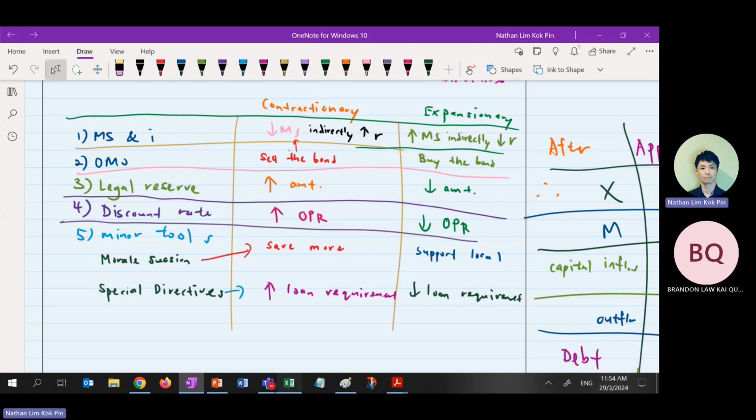You must remember, if we want to test you on the 4 tools only, we will write "except for money supply and interest rate." So you are forced to write the 4, except for money supply and interest rate. Make sense? But some questions may be "except for OMO." Some questions may be "except for legal reserve." So take note.